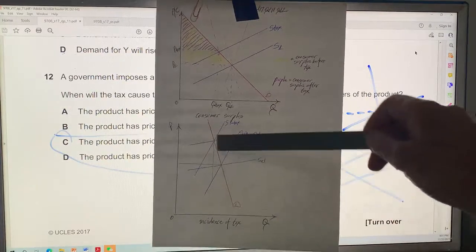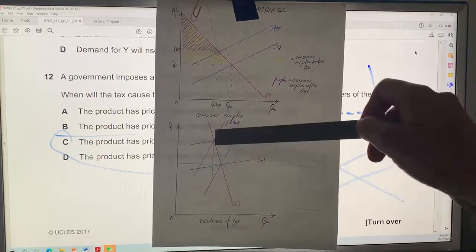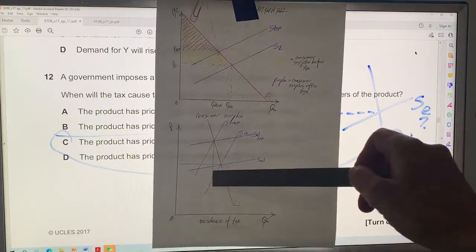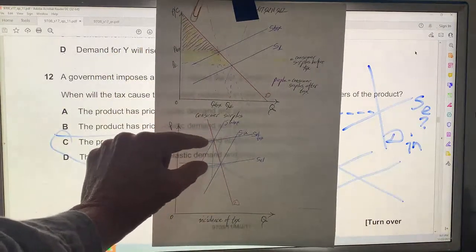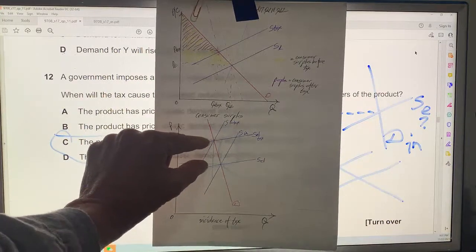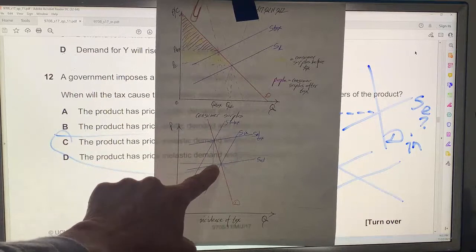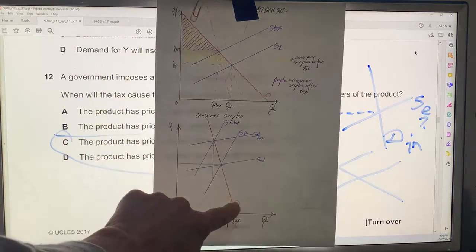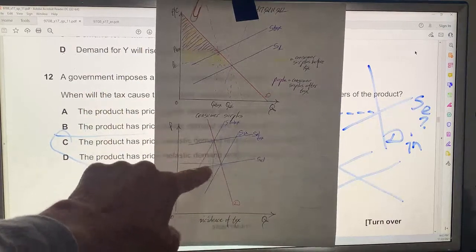In incidence of tax, if the demand curve is very inelastic and the supply curve is elastic, then you can see that the buyers, or the consumers, pay most of the tax and the sellers pay a little of the incidence of tax if demand is highly inelastic and supply is elastic.